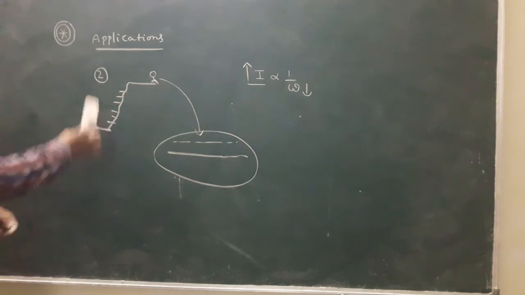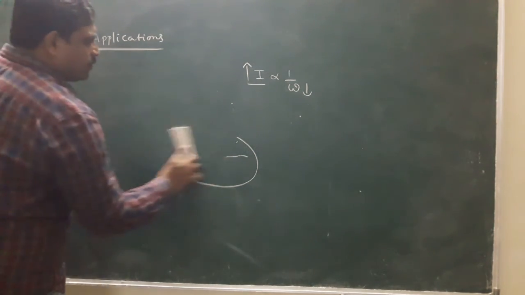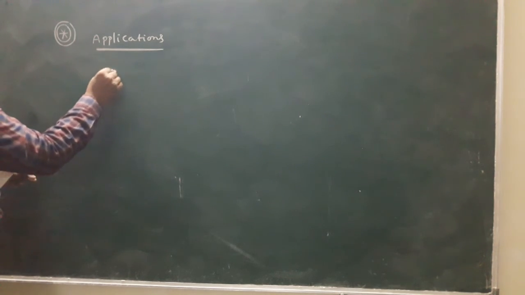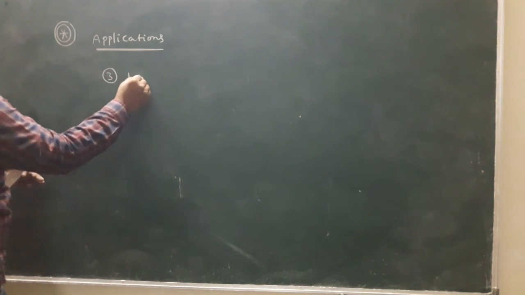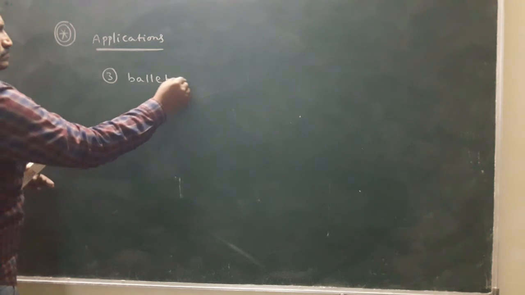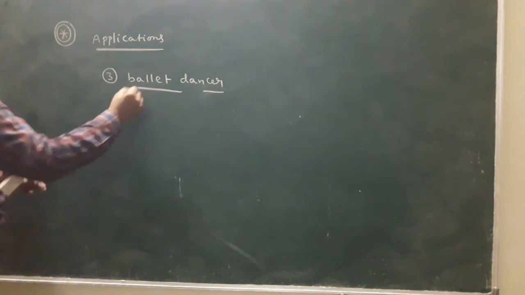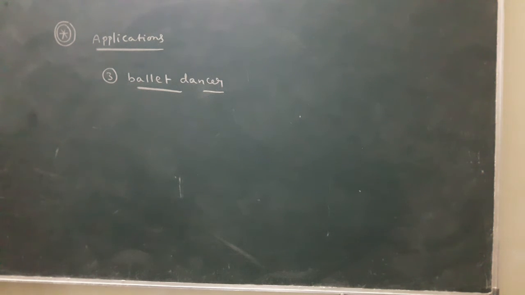And another example is the ballet dancer. The third example is the ballet dancer. This is also called toe dancing.